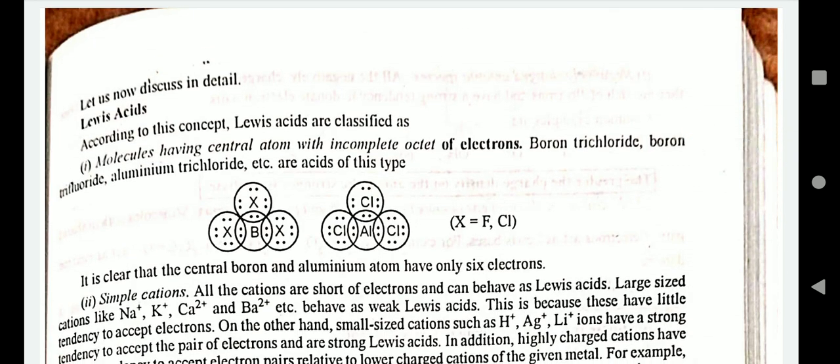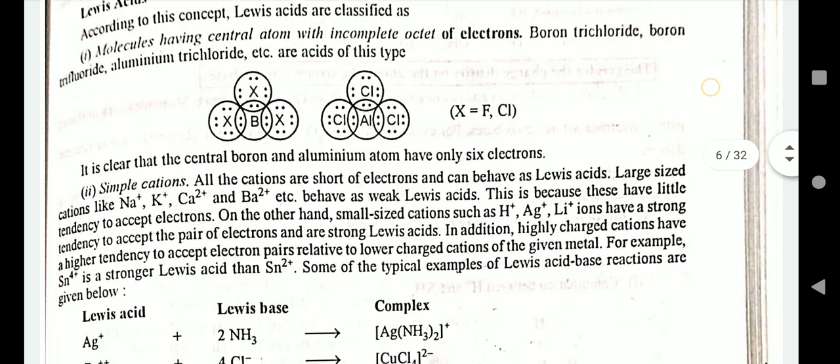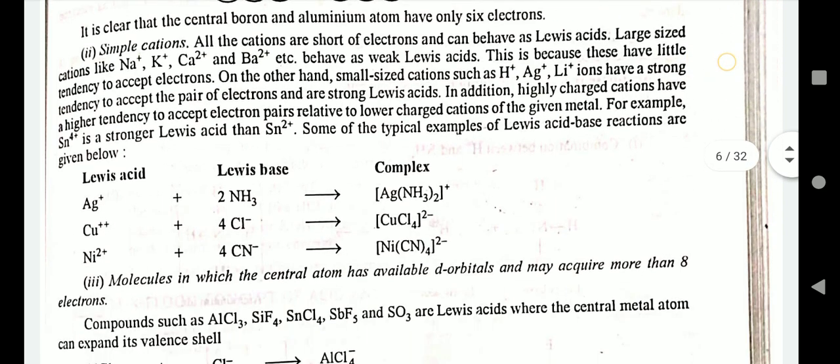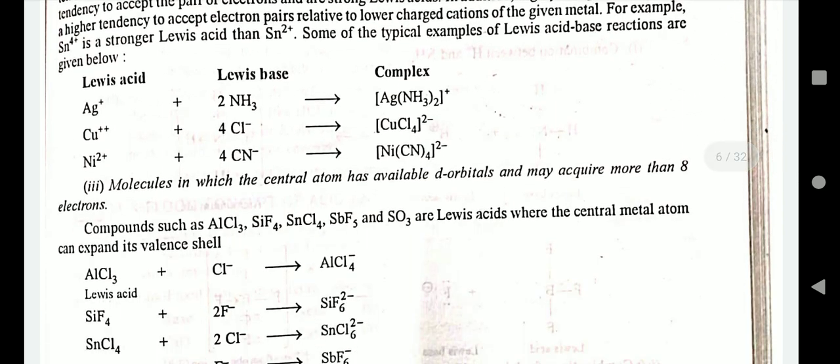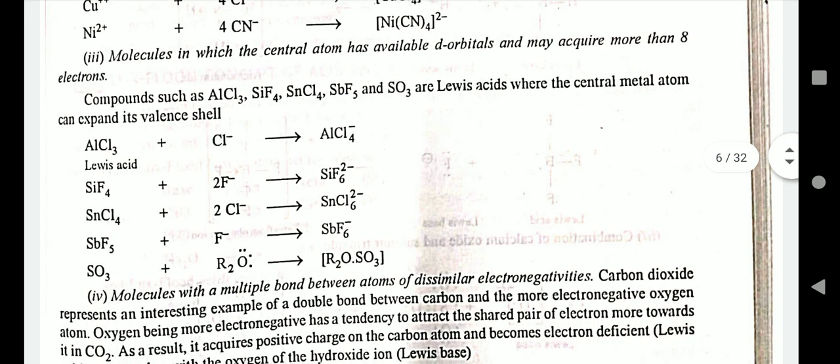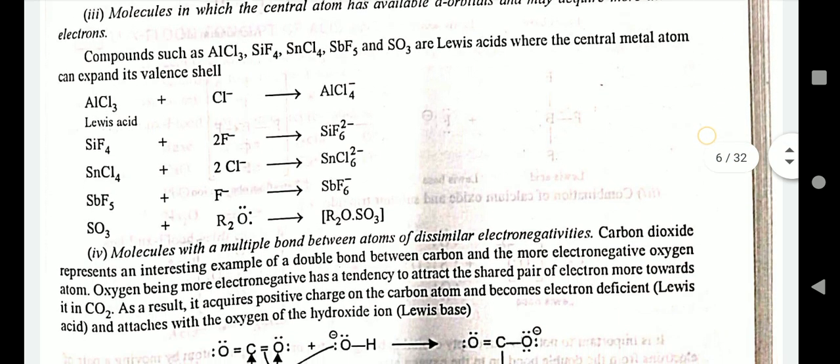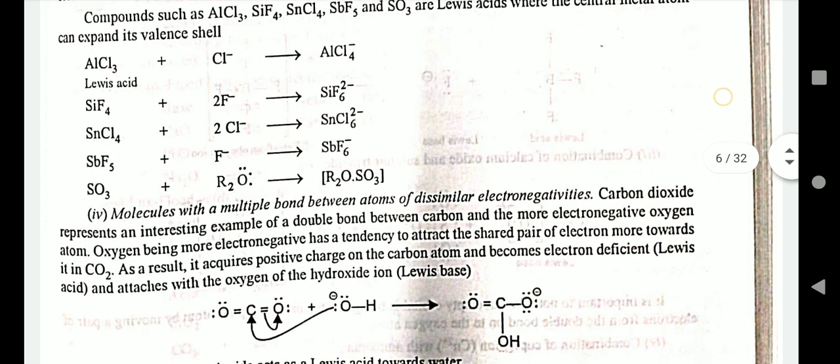According to this concept, Lewis acids are classified as molecules having central atoms with an incomplete octet of electrons, simple cations, and molecules in which the central atoms have available d orbitals and may acquire more than 8 electrons. Compounds such as AlCl3, SiF4 act as Lewis acids where the central atom can expand its valence shell.